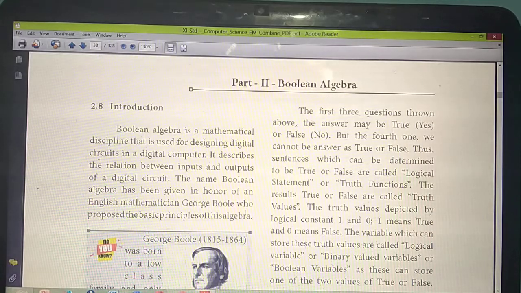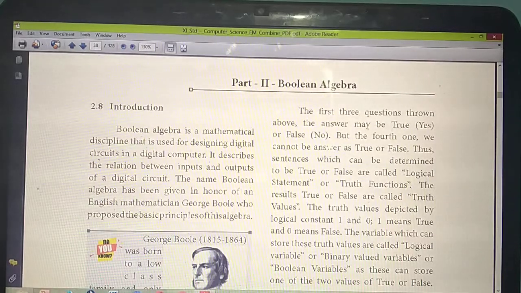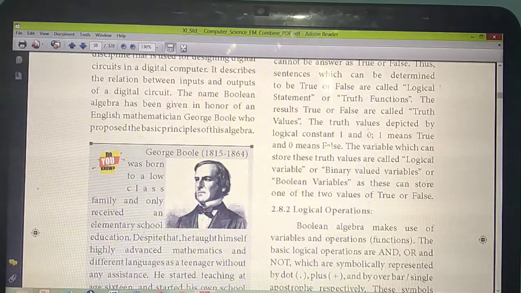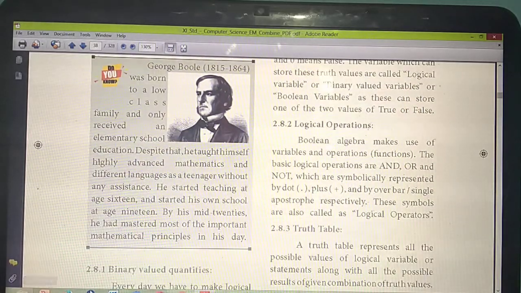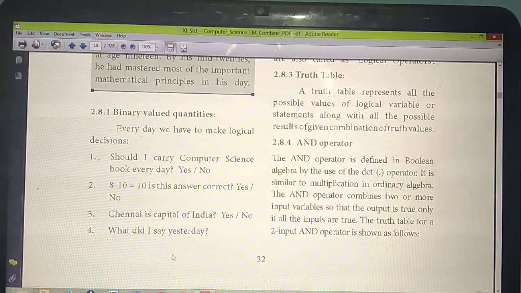This name was devised by George Boole, an English mathematician. In your book also they have given the same person, George Boole. His history is given, but there is no need to read it. Next topic is binary valued quantities.